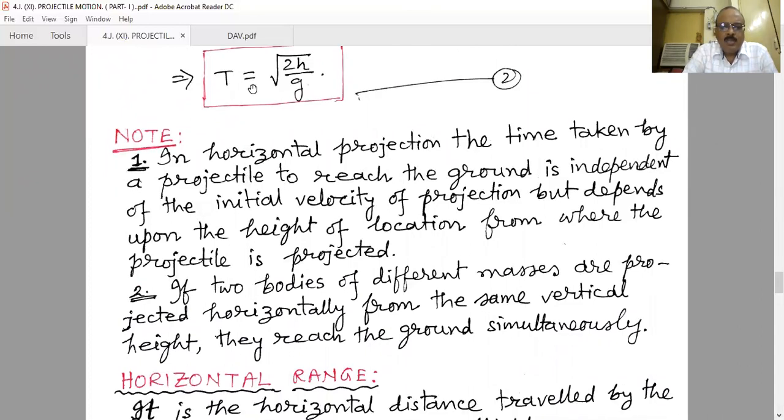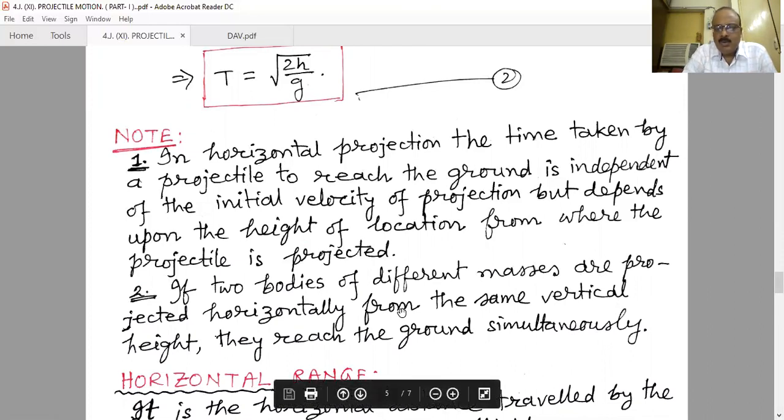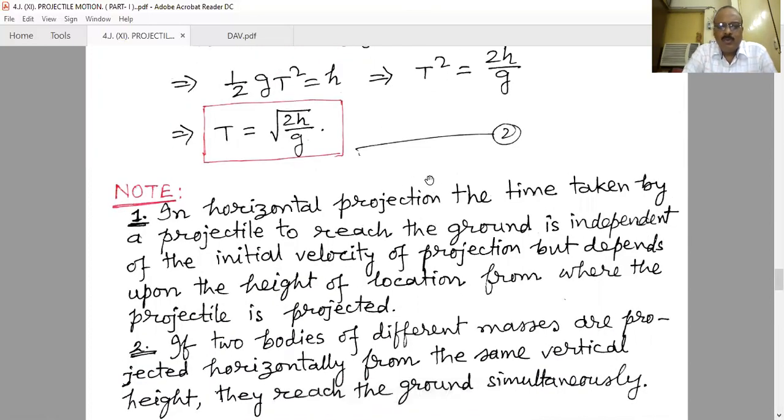There is also no term of mass. If two bodies of different masses are projected horizontally from the same vertical height at different velocities, obviously they reach the ground simultaneously. Even if u is 0, if you just drop the object, that also reaches the ground at the same time, and that is t equal to root over 2h by g. That is one very interesting fact.